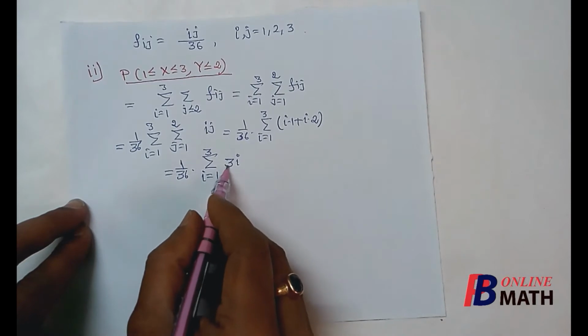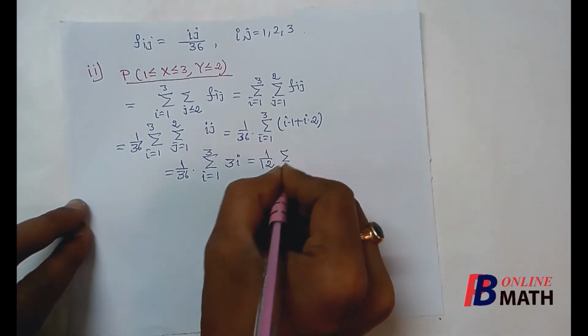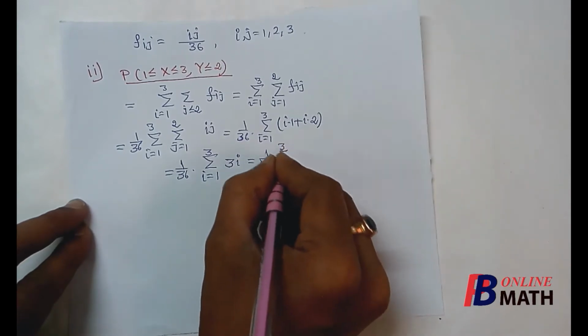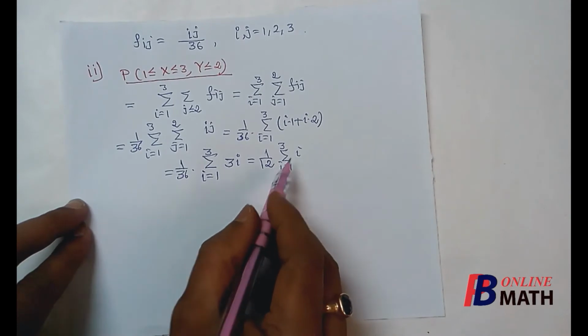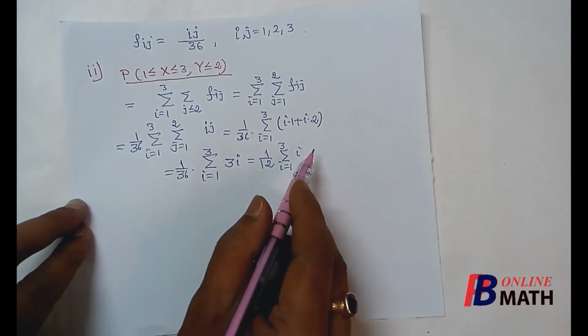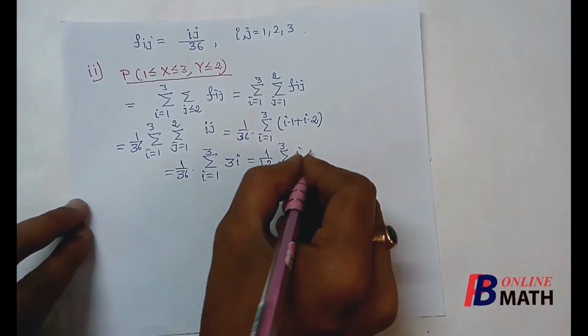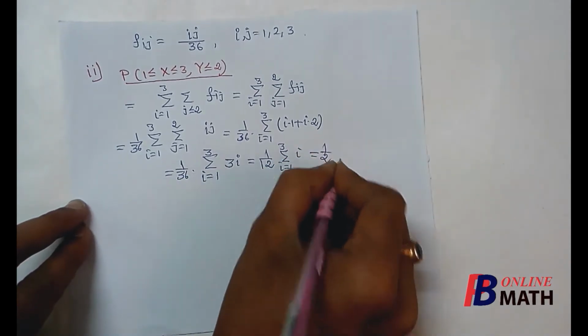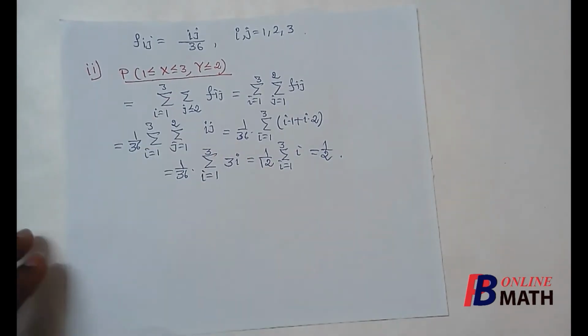Now we can take 3 outside the summation, so this becomes 1 by 12 summation over i from 1 to 3 of i. Now if we add all these 3 terms, 1 plus 2 plus 3, it is 6. So therefore it is 6 by 12, which is equal to half. So this is the required value of this probability.